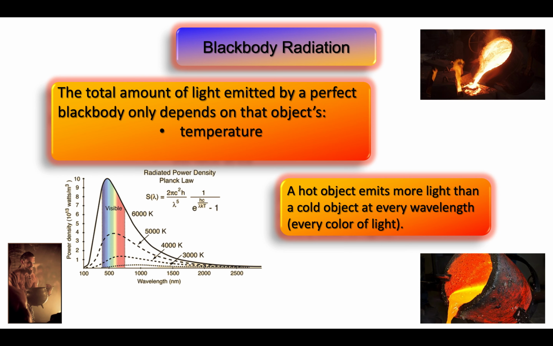Now let us consider an even hotter object. This object is emitting more light in the yellow and orange part of the spectrum compared to any other color. This object will emit red light and infrared and violet and ultraviolet light, but because it shines most brightly in the yellow-orange part of the spectrum, we will see this object as being very bright with a yellow-orange color.